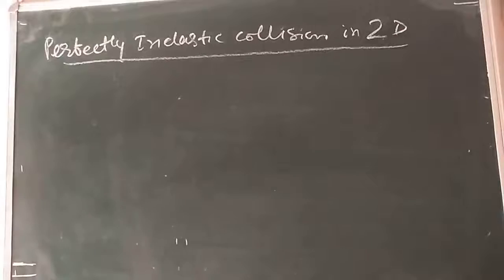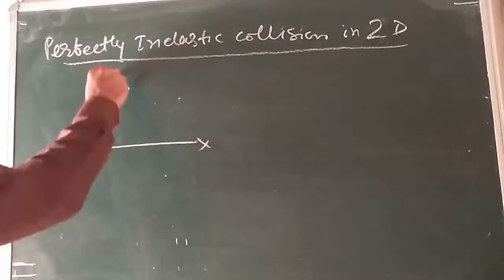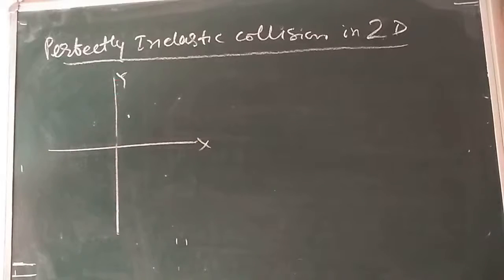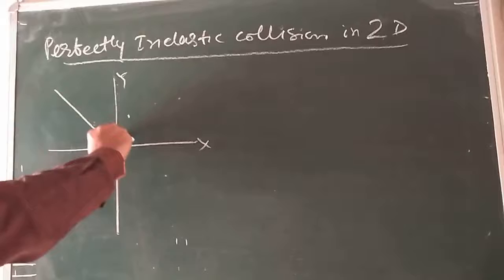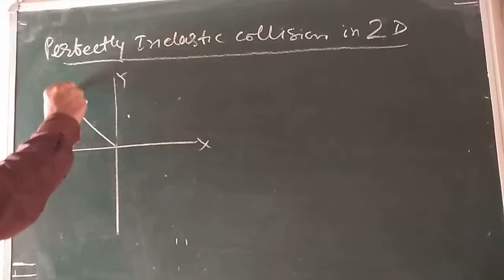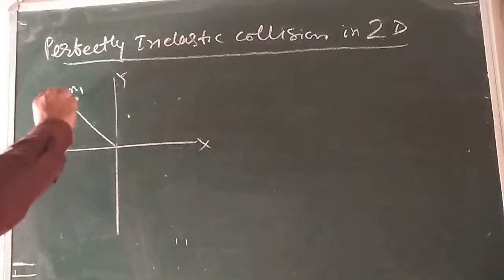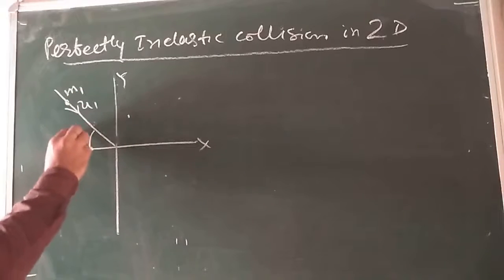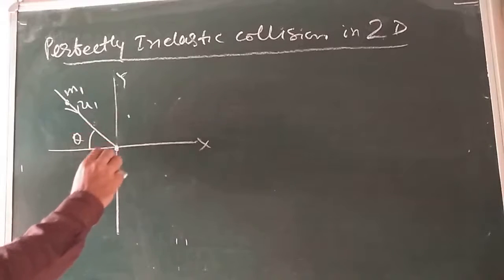So see the figure here. Say this is our x-axis. Two dimension is always in a plane. Suppose a body m1 is moving initially with a velocity u1. It makes an angle theta and strikes at the point m2.